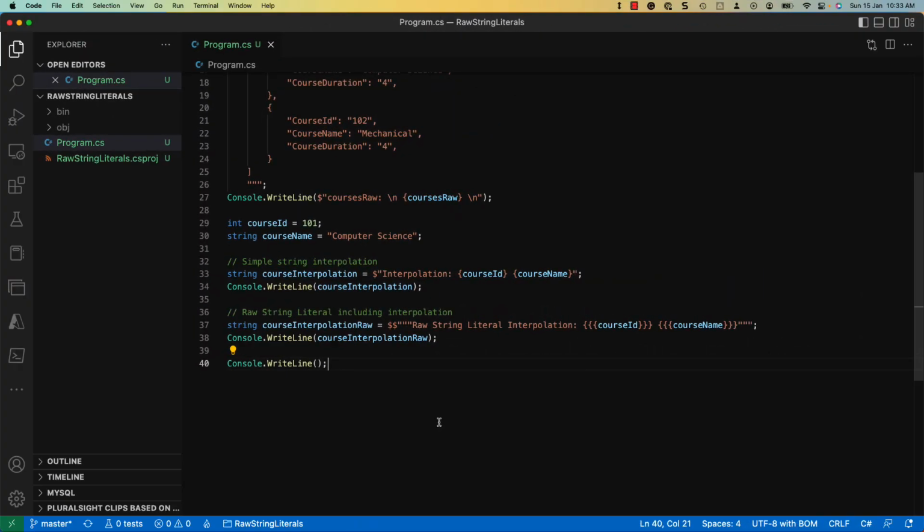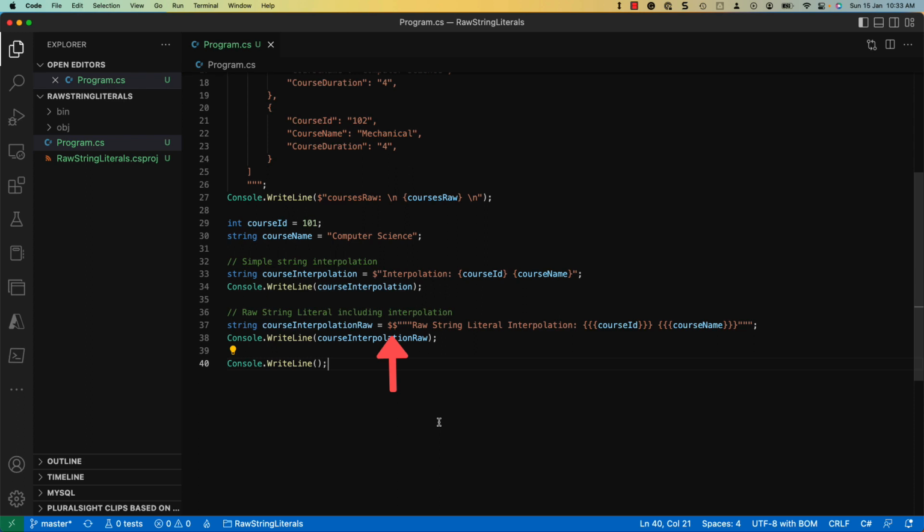Finally, the raw string literals can include string interpolation within them. Consider this simple string interpolation that references the course ID and name. You use a single dollar symbol to represent a string interpolation. To include a string interpolation within a raw string literal, you can use multiple dollar symbols to denote how many consecutive braces start and end the interpolation.